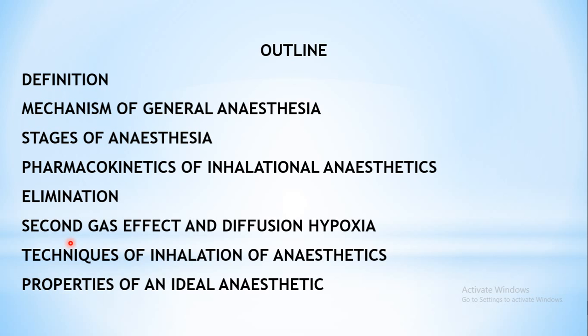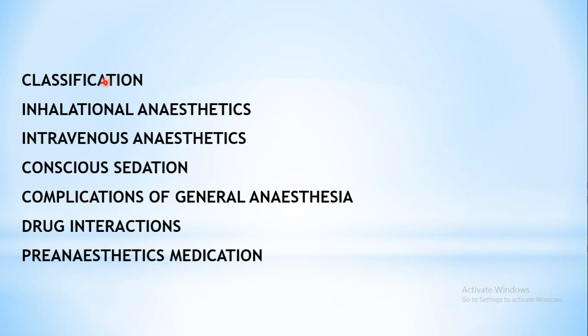Next point to be covered is the second gas effect and diffusion hypoxia. Next is the techniques of inhalation of the anesthetic, that is how they are administered, the inhalation type of anesthetics. Next we shall cover the properties of an ideal anesthetic, the classification. Then comes the individual drugs under inhalational anesthetics, individual drugs under intravenous anesthetics, which are the two classes into which the anesthetics are divided.